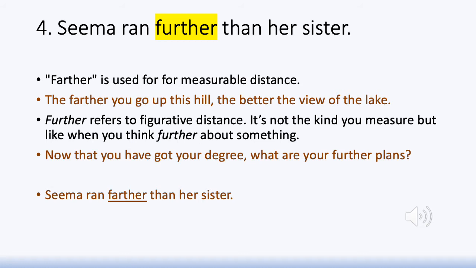Think of another context. The farther you go up this hill, the better the view of the lake. So there again we are talking about distance that can be measured. Therefore, it is farther. The farther you go up the hill, the better would be the view of the lake. So the difference is between farther and further. For measurable, concrete distances, use farther. For the figurative concept of distance, use further.